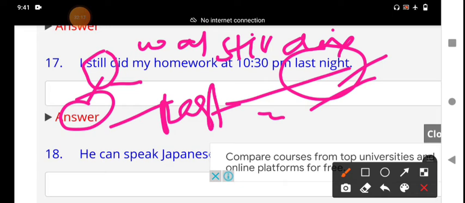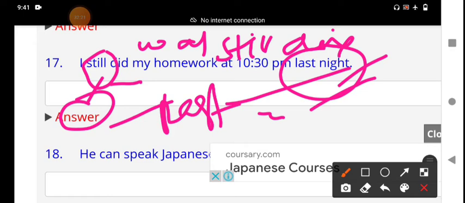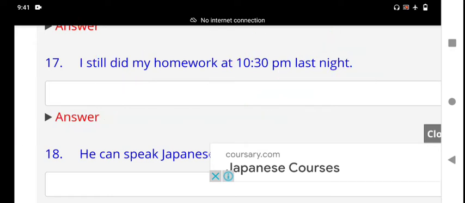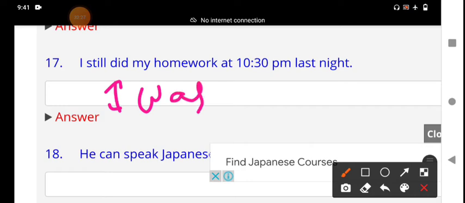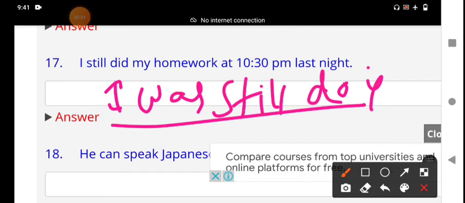I was still doing. The right answer is I was still doing, past continuous tense. Still comes before the main verb, after the helping verb.